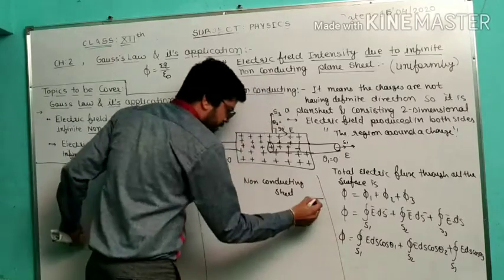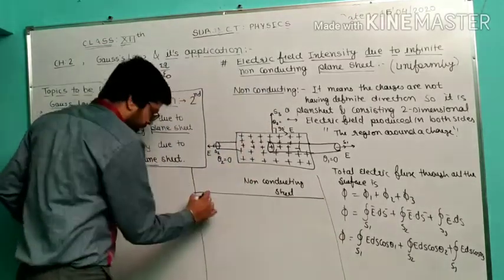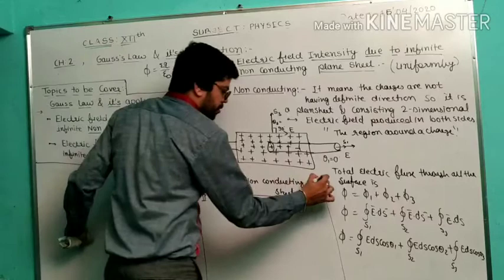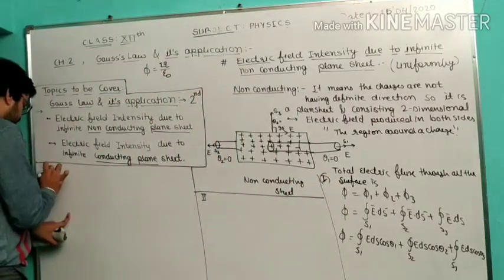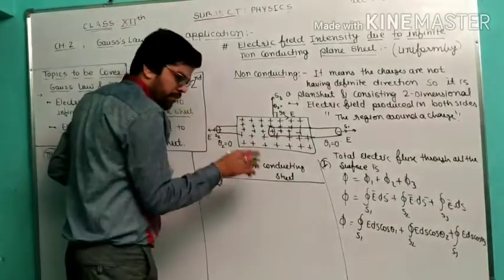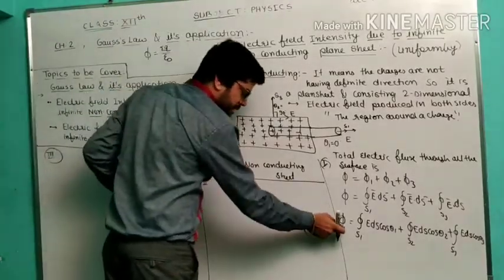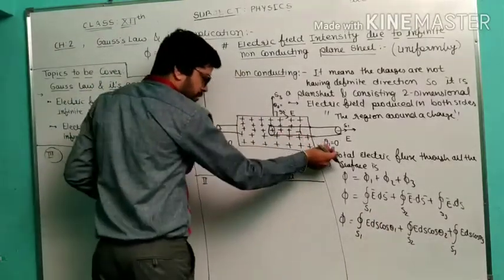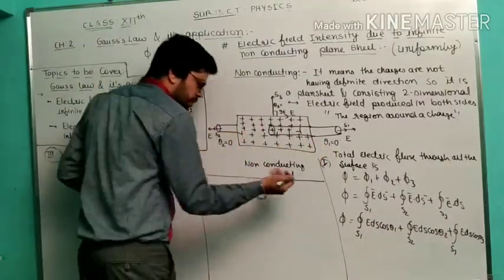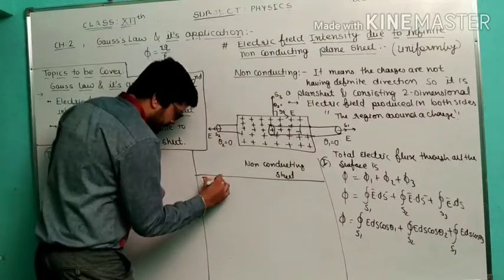So the second part of the derivation I am going to do here. Okay, this is the second part I am writing here. This particular is the first part. So now what we have to do here? This is very easy. S1 EDS, theta 1 is, what is theta 1? Theta 1 is 0, theta 2 is also 0. So put the value of theta.